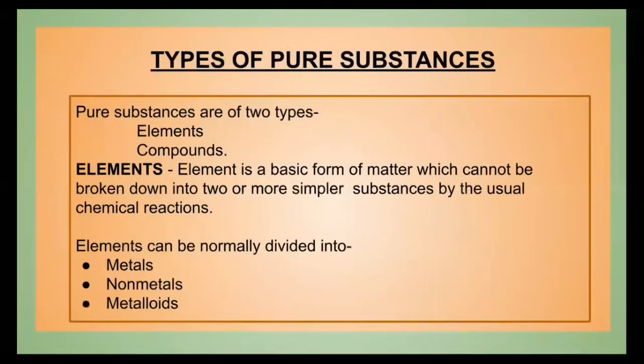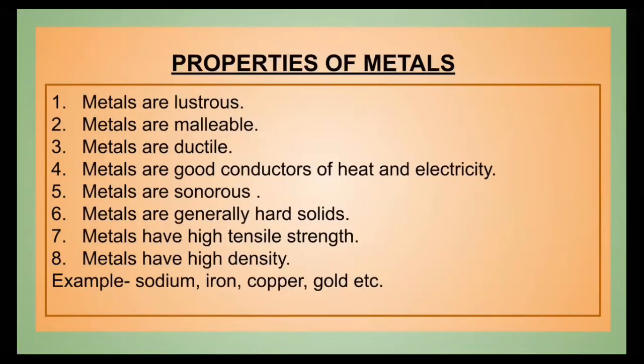So let's see the pure substances. As we have already talked about elements and compounds, here we are taking elements first. What are elements? The basic form of matter which cannot be broken into two or more simpler substances, right? Next, let's see these elements. They are divided into metals, non-metals and metalloids. So the properties of metals. Here we are mainly talking about the physical properties of metals.